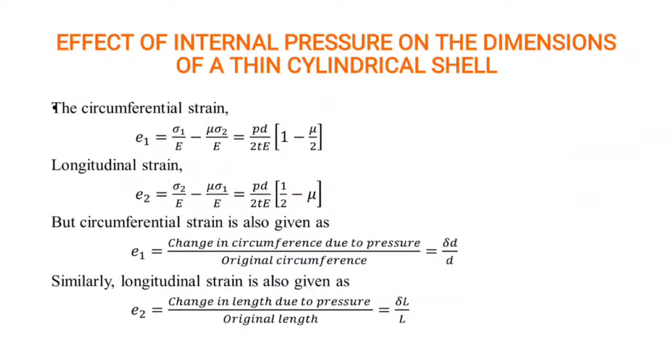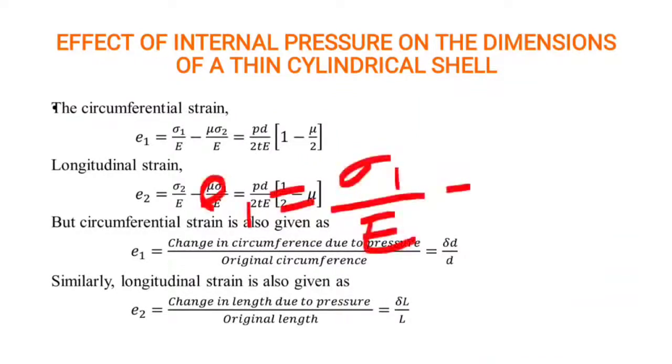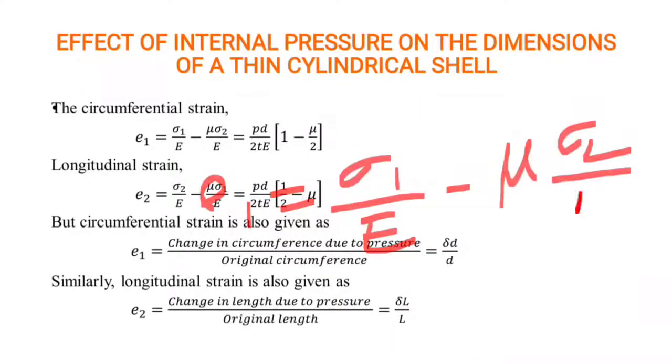Next we see the change due to volume change. These are the dimension changes, and how the formulas may change. We can see the circumferential strain. The circumferential strain formula will be E1 is equal to sigma 1 by E minus mu times sigma 2 by E. This concept we come across in the stress strain concept.